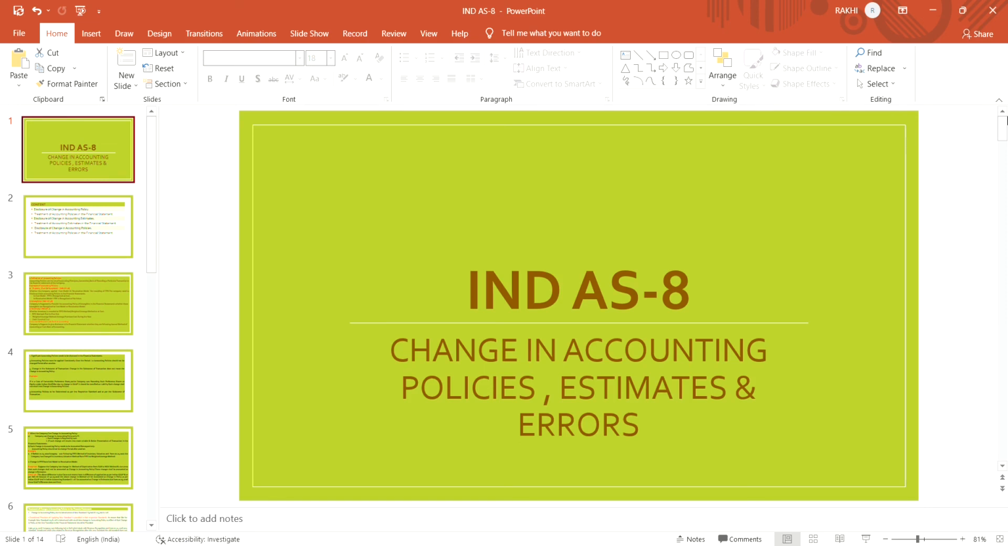Today's topic is related to Ind AS 8, that is change in accounting policies, estimates and error, which means that if any change arises in accounting policies or in estimates and error, the company should give a proper disclosure. Why is this disclosure required? In order to reflect the true and fair view of the financial statement.